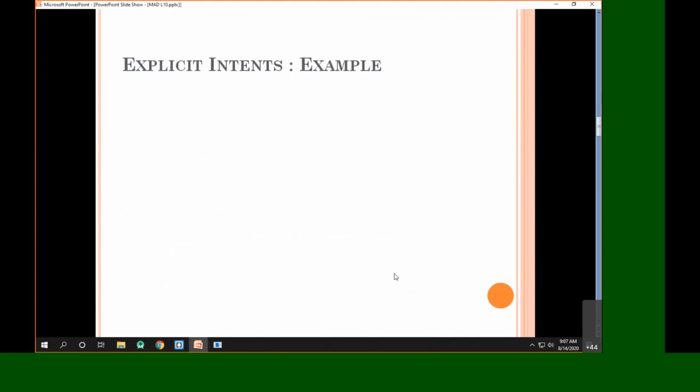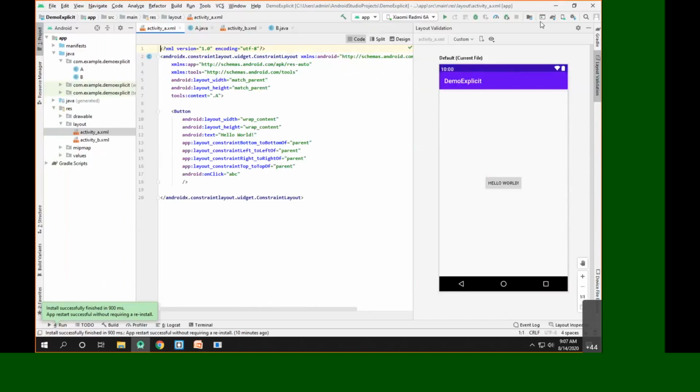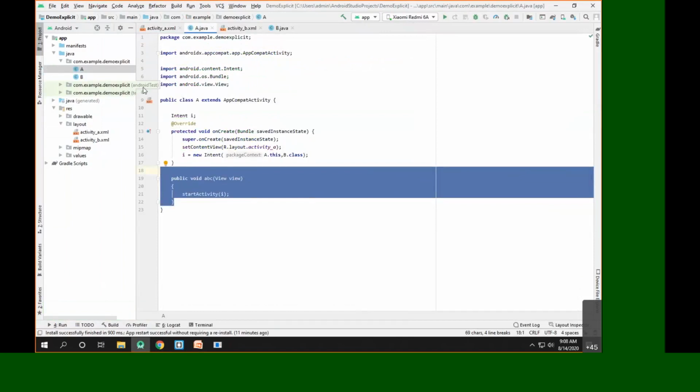So we started with the example of explicit intent here. Let me launch Android Studio, and what we said basically here is we created two activities, activity A and activity B. Now activity A is the main activity that will be launched by default whenever we are launching the application. So that's why, if you can see